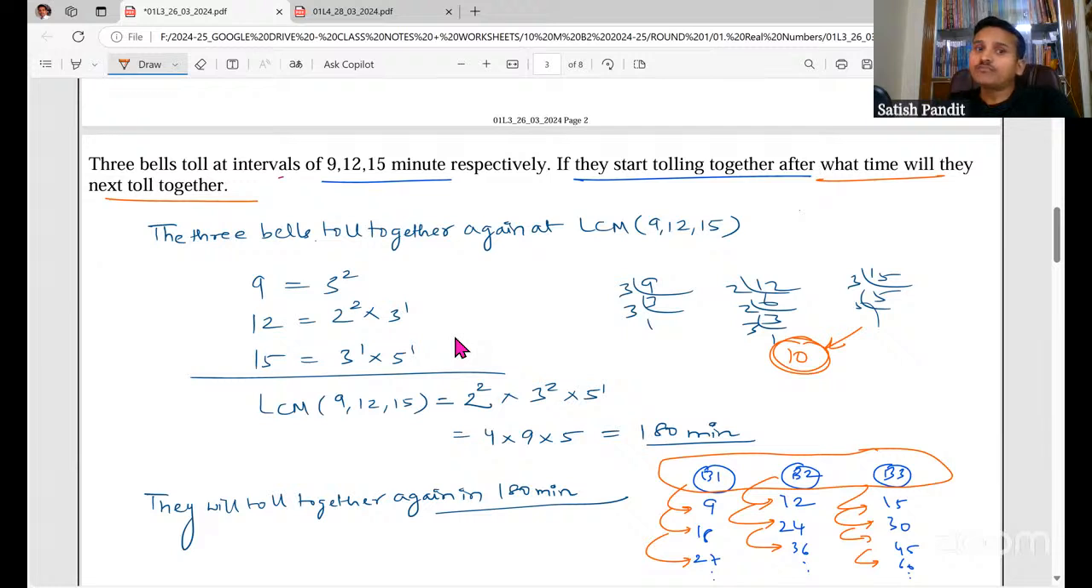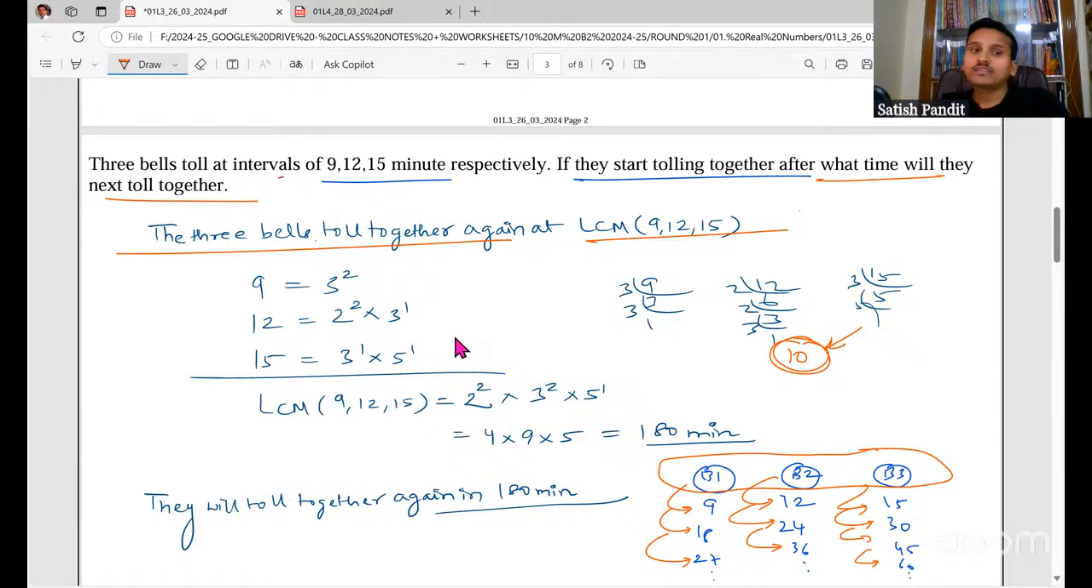Now, because it is a case of repetition, whenever we have a case of repetition, something is going to repeat, we always find the LCM. Please remember, whenever something is repeating, we always find the LCM. So the three bells will toll together again at the LCM of these three. The least common multiple of the three times will give you the time at which they will toll together again. I told you already that we have to find the LCM or HCF only using prime factorization.